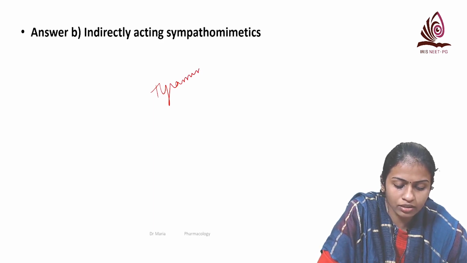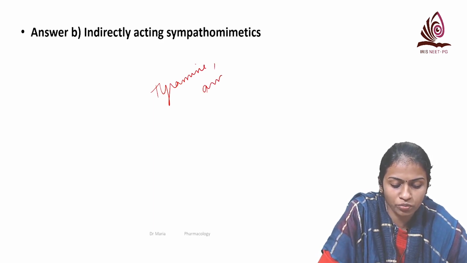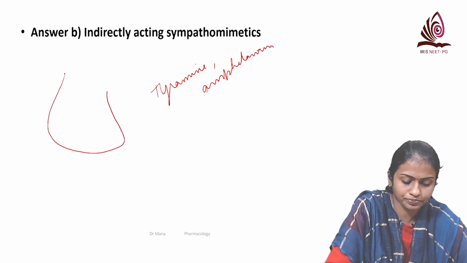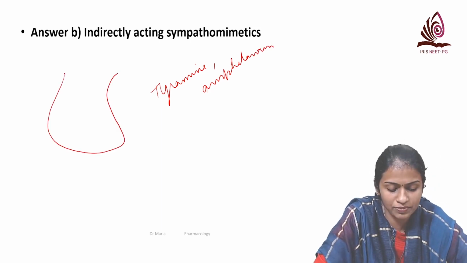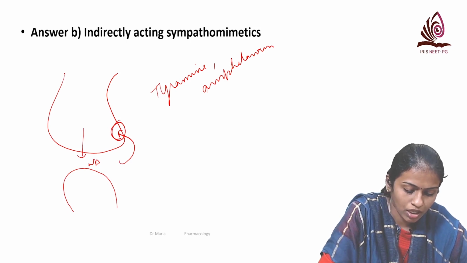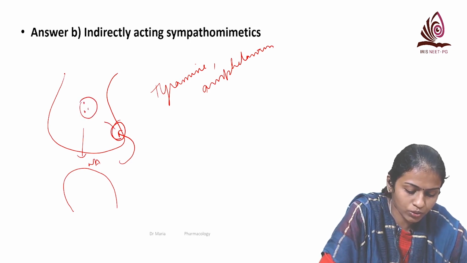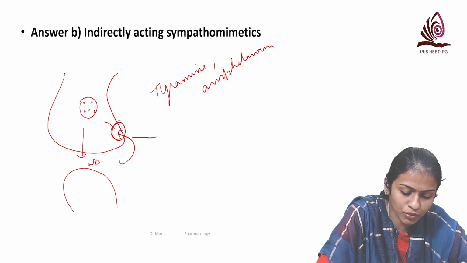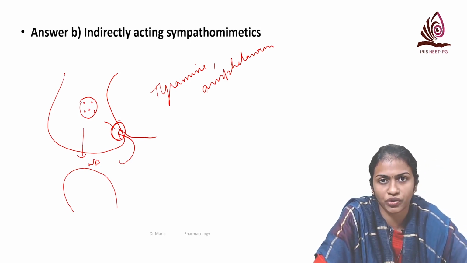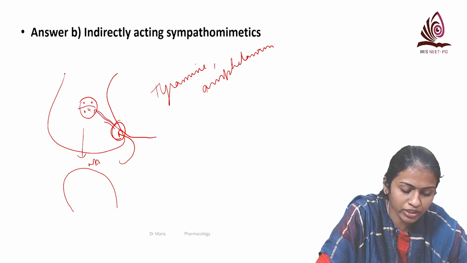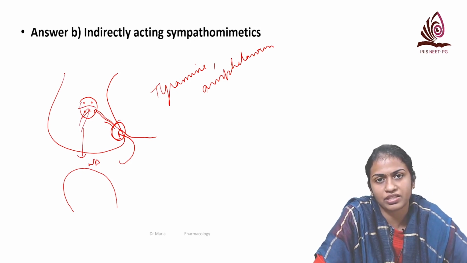And why it shows this phenomenon is, these drugs mainly act by, you can see this is a synapse. The noradrenaline that is released is taken up by a transporter, and then stored within the synaptic vesicles. These agents get transported with the same transporter as that of noradrenaline, and what it does is it comes here and displaces noradrenaline from its synaptic vesicle.